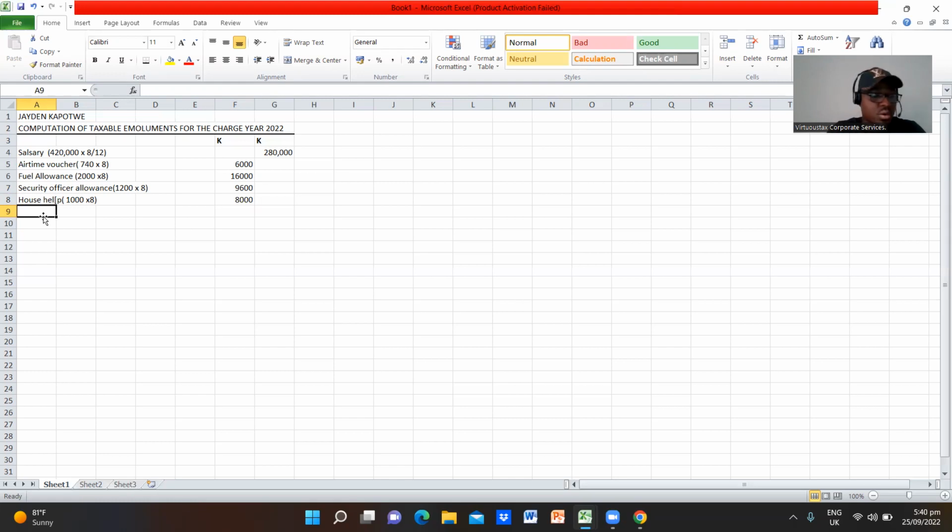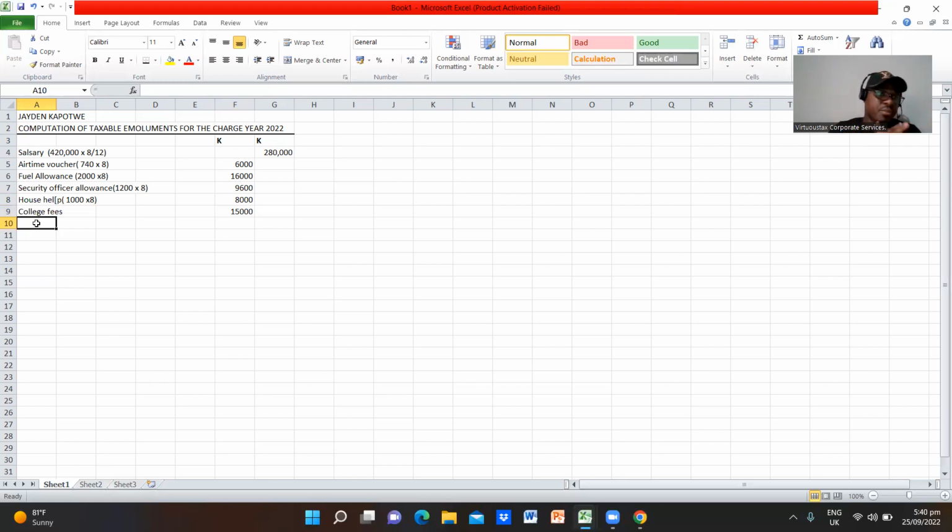So we are going to say college fees. We open the bracket. No, I'm sorry, this was a once-off payment. So this was a once-off payment of 15,000 kwacha. We put it there. What other payment did this gentleman receive from employment?